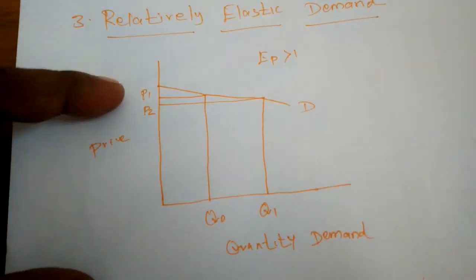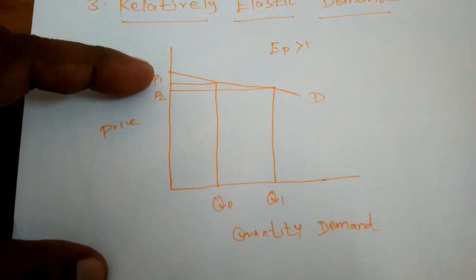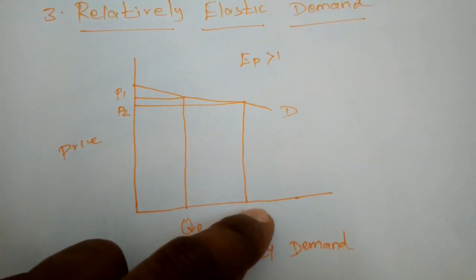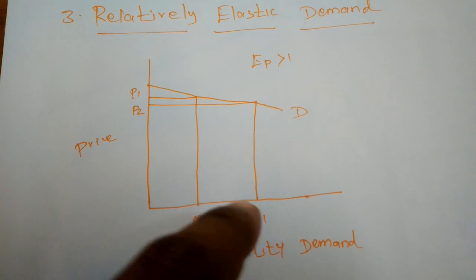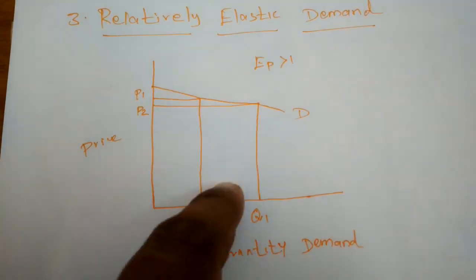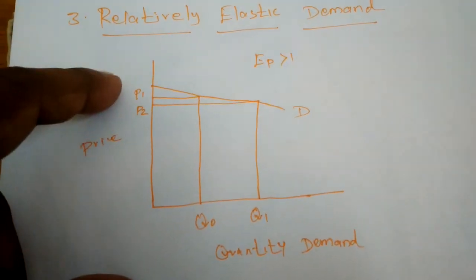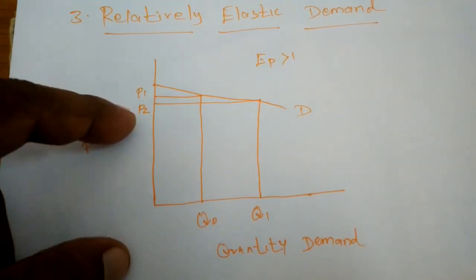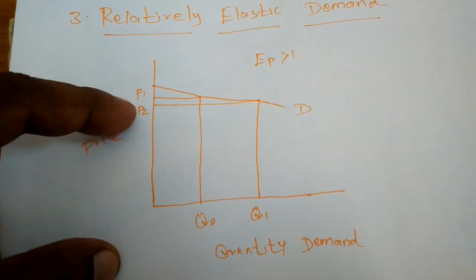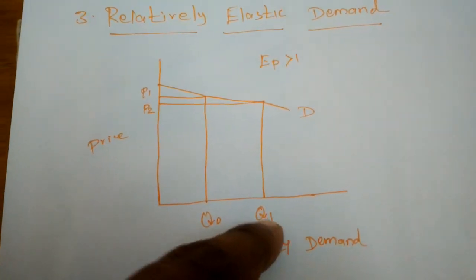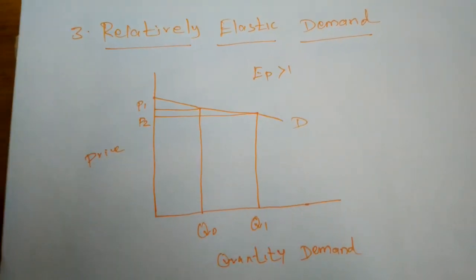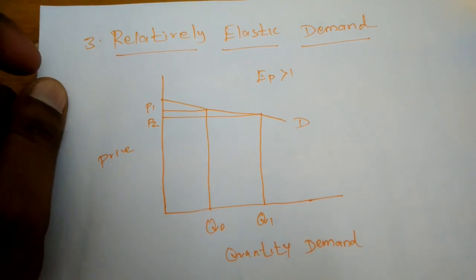So if the price of that commodity slightly increases or decreases, the quantity demanded changes by more than the price change. For example, if the price of one commodity is increased by just 1 rupee or 1 unit, the demand for that commodity will change by 2 or 3 units. That is called relatively elastic demand.